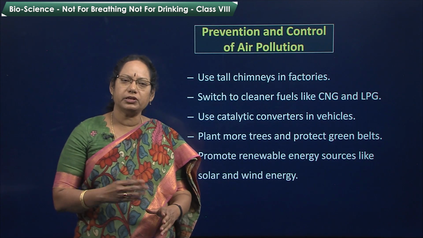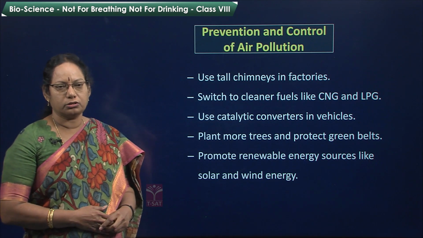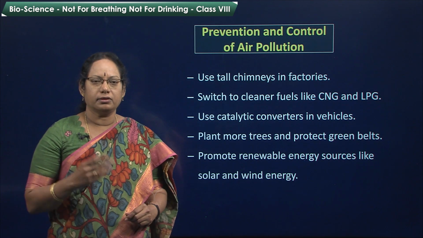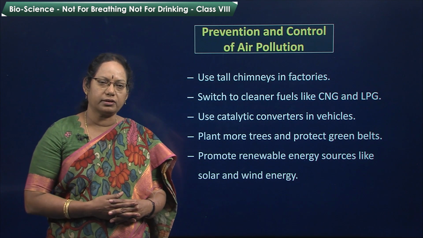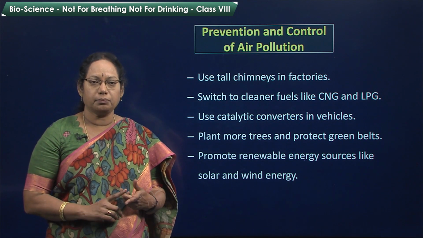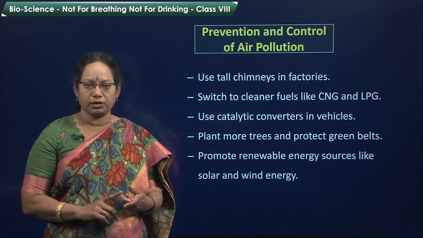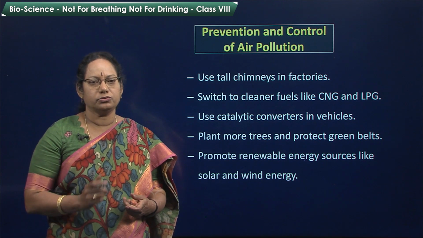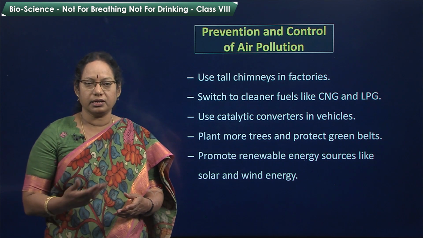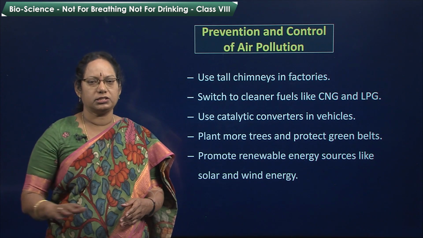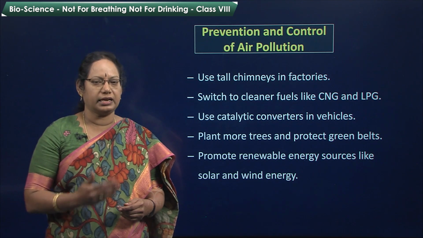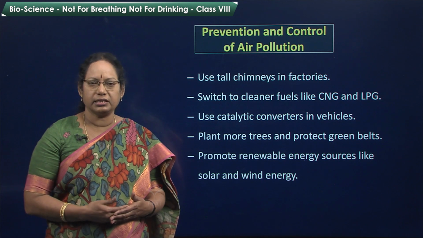Now, what are the preventive measures to control air pollution? Use tall chimneys in factories, so that the emissions, the gases which come out from the factories, will go to the upper layers of the atmosphere. Switch to cleaner fuels like CNG, compressed natural gas, and LPG, liquid petroleum gas. Instead of petrol and diesel, we have to use these. Use catalytic converters in vehicles, plant more trees, protect the green belts. Green belts means a lot of forest areas. Promote renewable energy resources, which replenish again and again, like solar energy, wind energy, tidal energy.